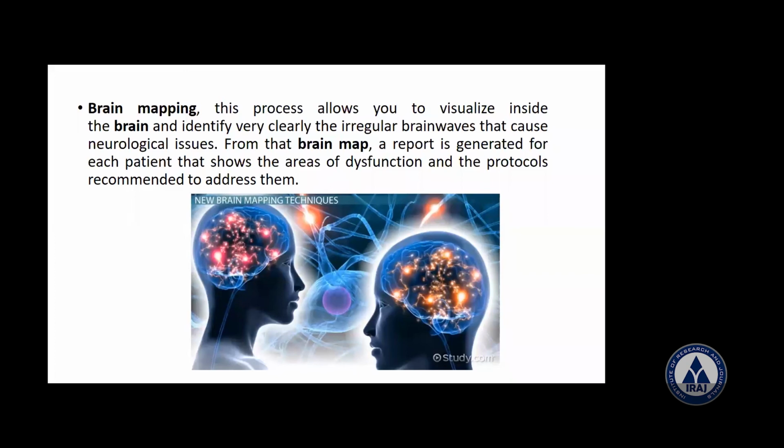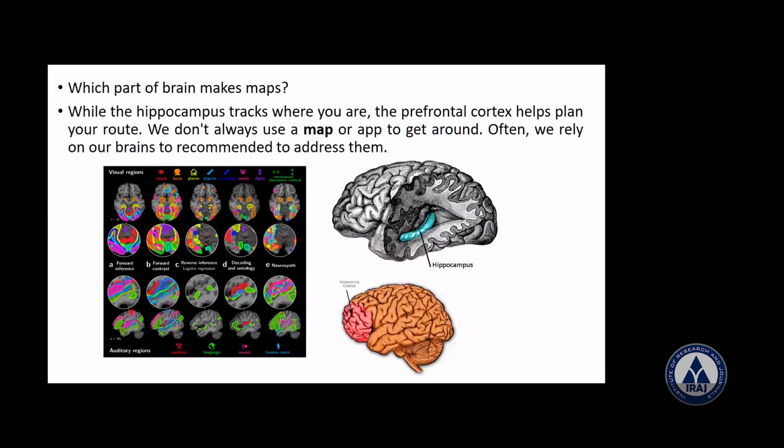So from the brain map, a report is generated for each patient showing which areas of the brain are not functioning properly, which you call dysfunction, and some protocols are recommended to address this. This patient has this problem as per the brain mapping, and these are the things to be done.